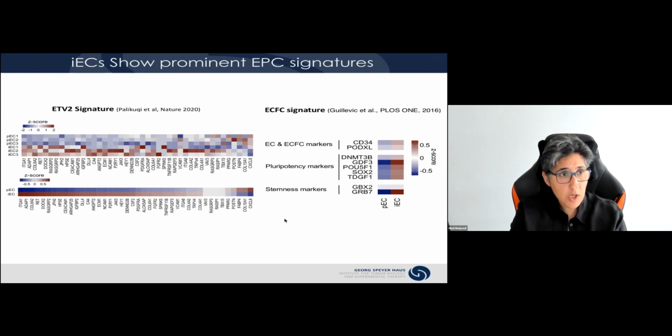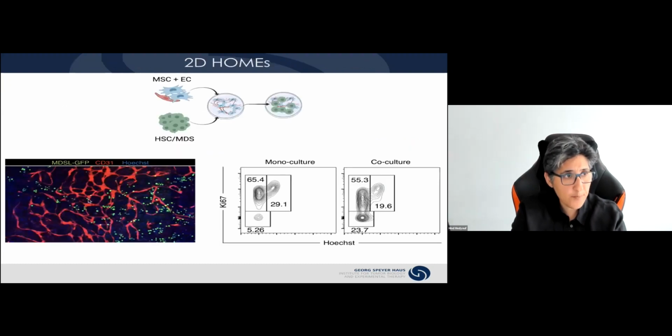We also sequenced those immortalized cells and compared them to their parental, and compared them also to existing signatures of endothelial progenitor cells, either the ETV signature put forward by Shahin Rafii or another study that was published in 2016. And I think you can appreciate that these gene signatures are highly enriched in our immortalized endothelial cells. And these cells are not transformed, they do not form tumors when they're injected into mice.